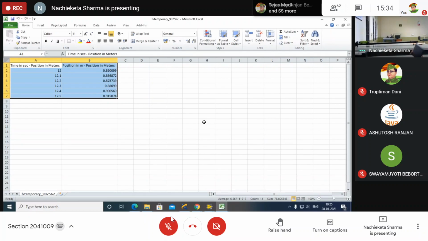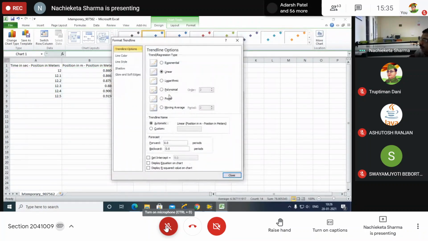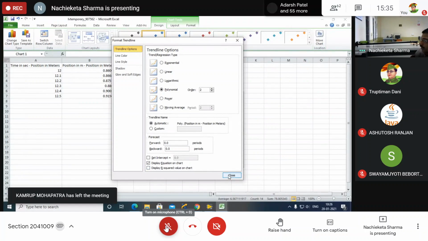Yes, write down. Written. Now insert, scatter, first one in one point, trend line, polynomial, display equation on chart, and close it.